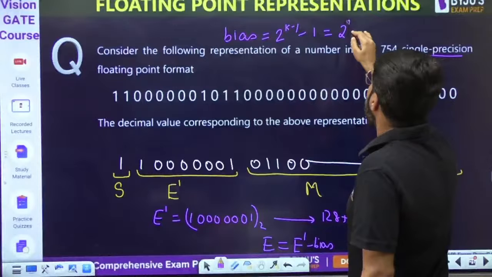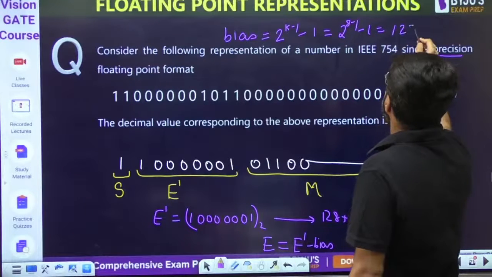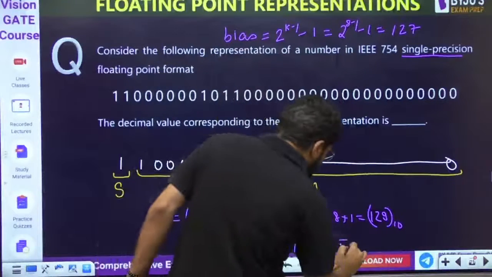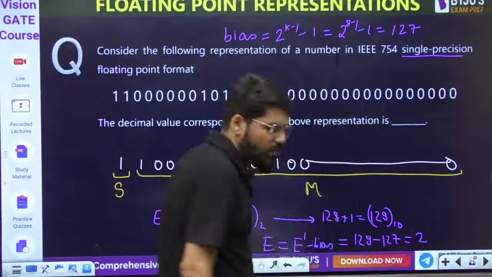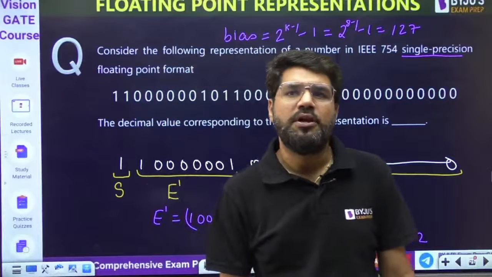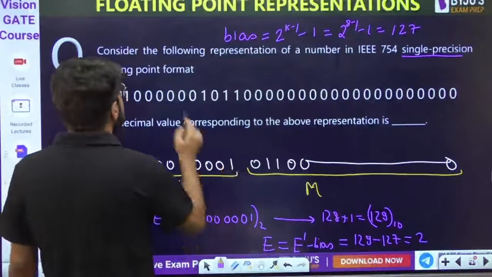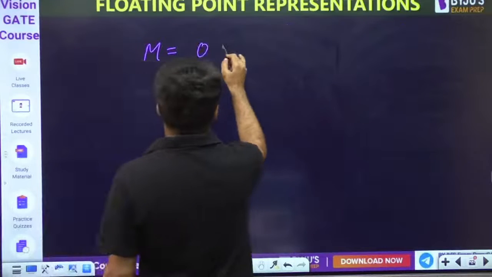So 2 power 8 minus 1, that is 2 power 7, 128 minus 1, so the value of bias is 127. So the true exponent is whatever is obtained here, minus 127, which equals 2. Now let us focus on the mantissa part. What is the mantissa part? 0, 1, 1 and the rest zeros.